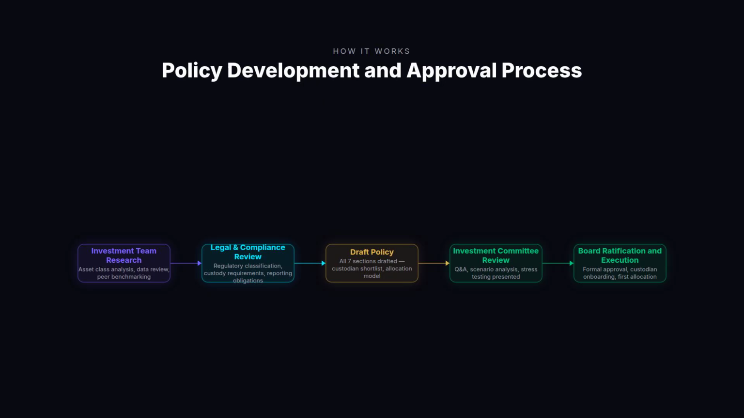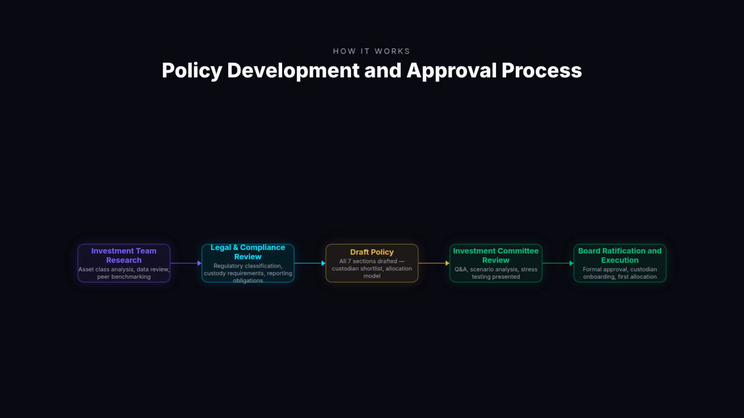Stage 2 is legal and compliance review. The draft policy should be reviewed by counsel with expertise in SEC investment advisor rules, ERISA if applicable, state regulatory requirements, and crypto-specific regulatory frameworks. This review identifies any prohibited instruments, reporting obligations triggered by crypto allocation, and custody requirements imposed by applicable regulations. Stage 3 produces the complete draft policy integrating all 7 components, including a shortlist of qualified custodians and the recommended allocation parameters with supporting analysis.